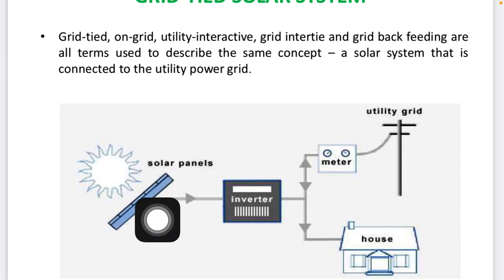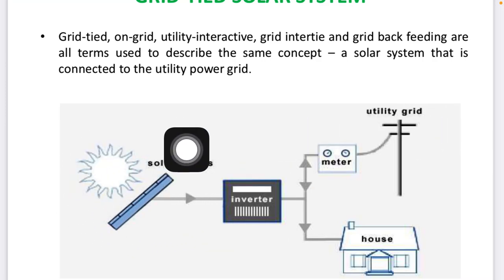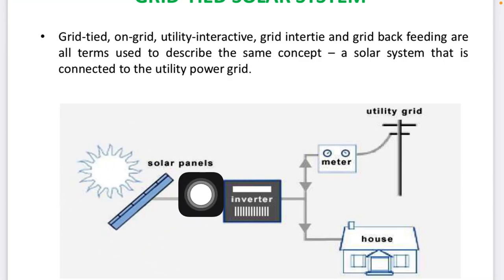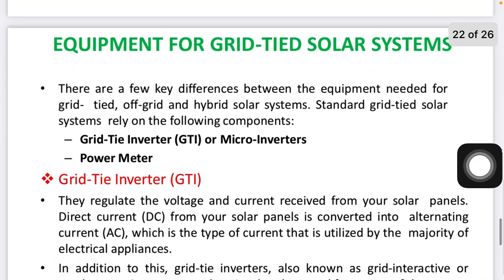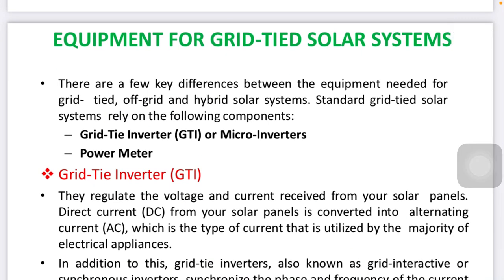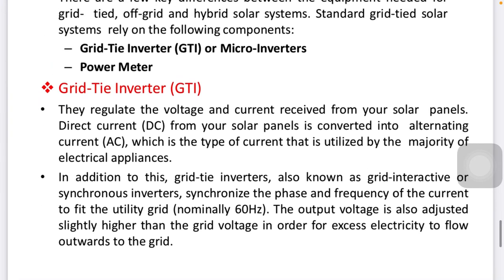So these are the standby sources. It cannot be 100% successful to use only the solar panel. It's always used with another source of power. The equipment for the grid tied solar panel: first is the grid tied inverter, GTI, or it is called a micro inverter, and second is a power meter.